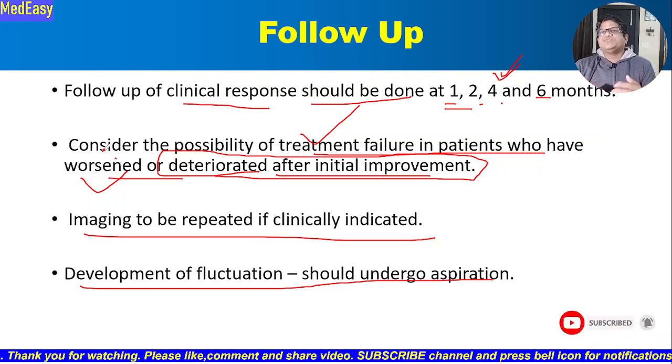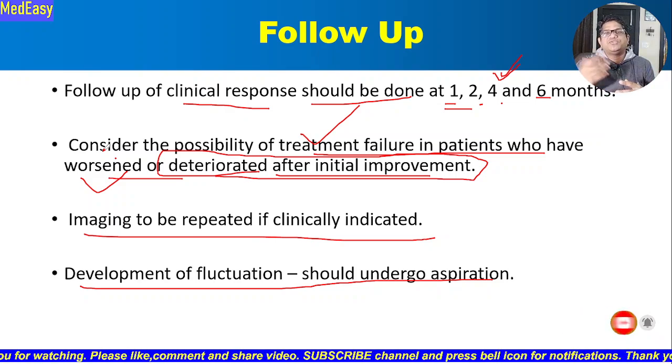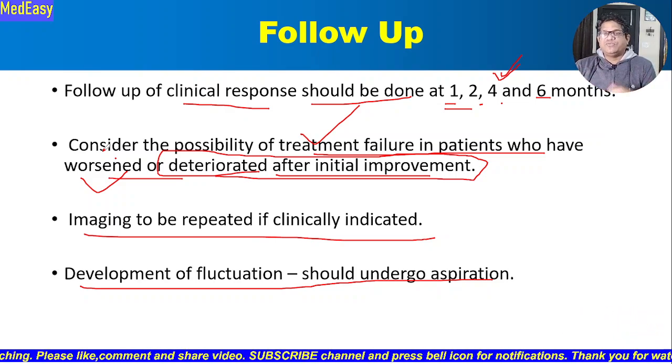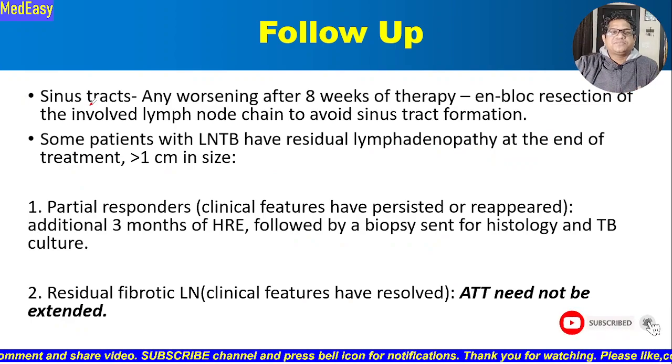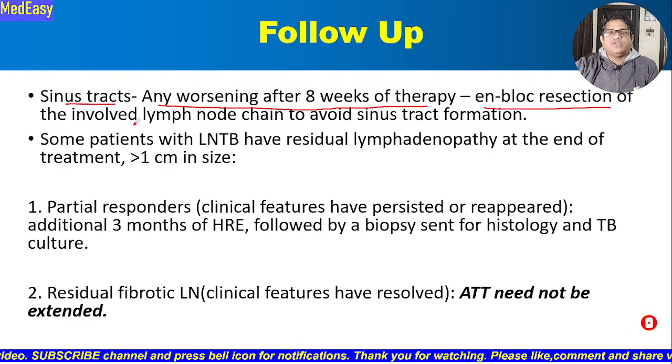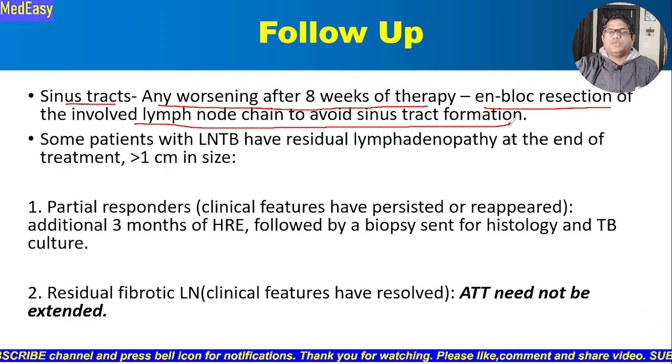If there is a frank pus, we should do an AFB culture, and we can repeat a CBNAAT or GeneXpert also for that matter. If there is a sinus tract, or any worsening after 8 weeks of therapy, we should do an en bloc resection of the involved lymph node chain to avoid sinus tract formation.